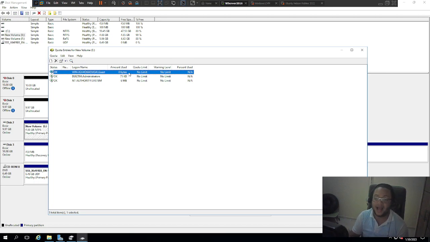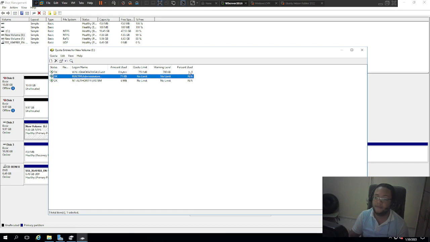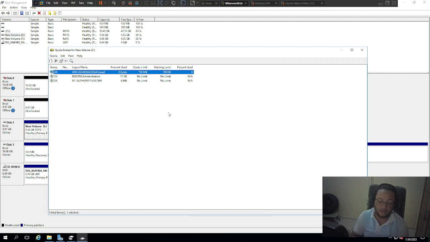Now we're going to go back inside and set a limit for this specific user. This is the umbrella limit, which is the default for everyone. If someone comes in and uses this, you're going to see that it has a limit. But I have no way of going back, and I'd have to enable the account, so I'm not going to do that right now. Right now I'm just going to click apply on this, and then click OK. Now you see that percent used is 0, but the limit is 750, and it's going to give me a warning if I get to 700. That's the way it is.